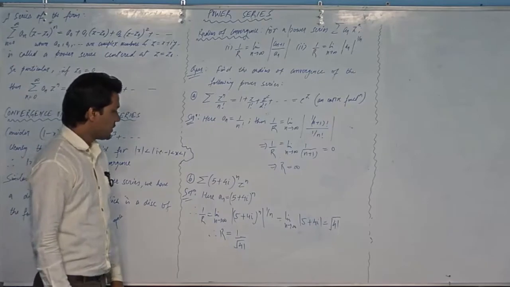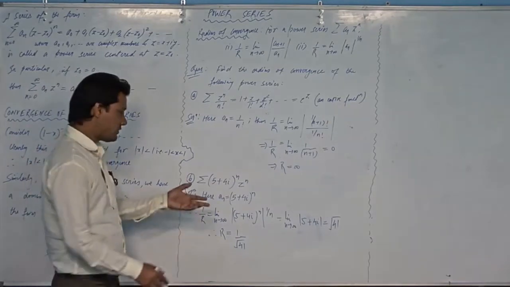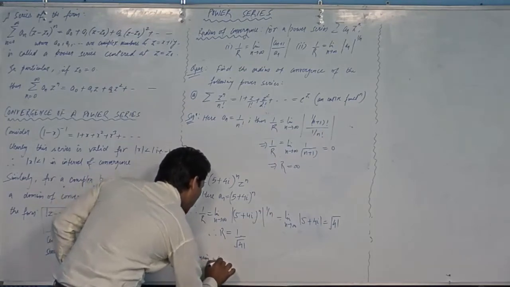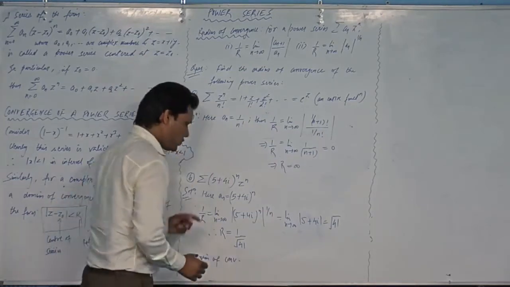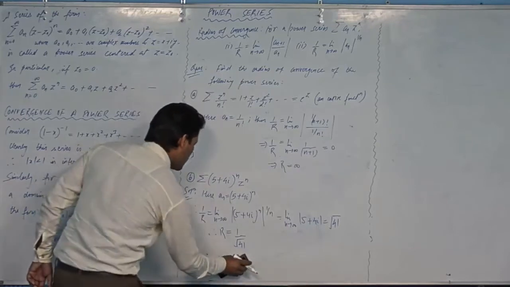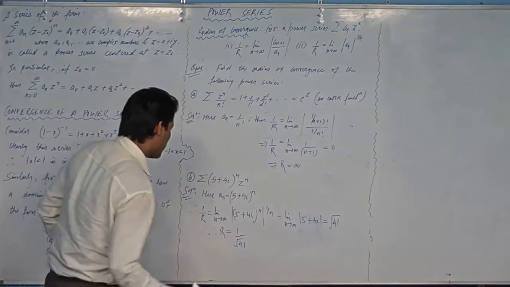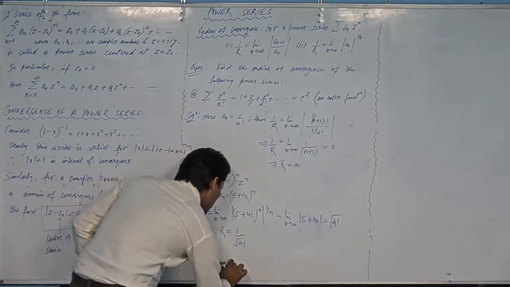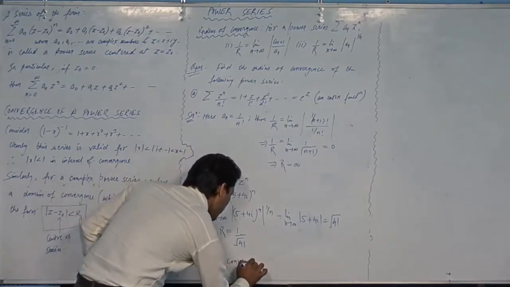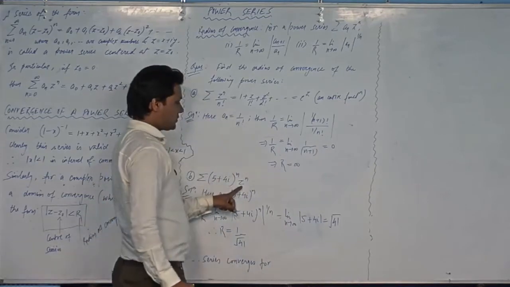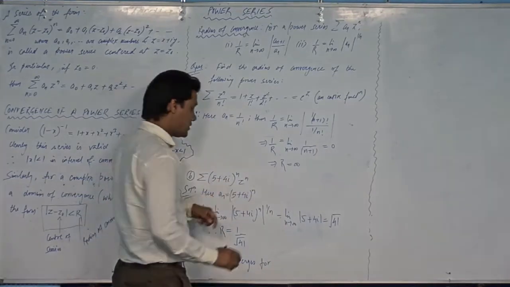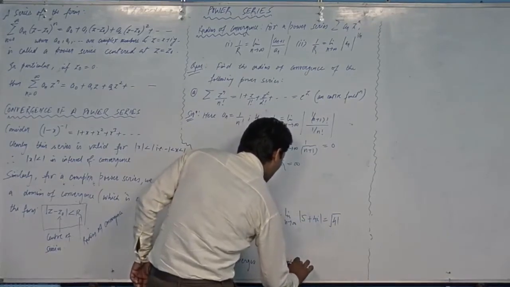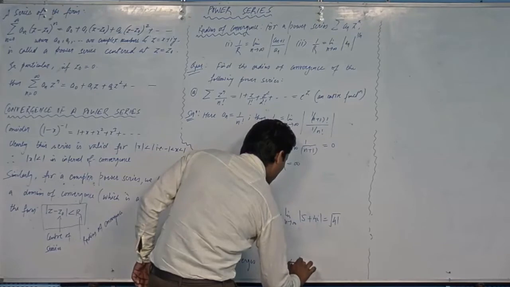And if you are required to write the domain of convergence, I will write that the series converges for, see this, the center is 0, so mod z less than 1 over root 41.